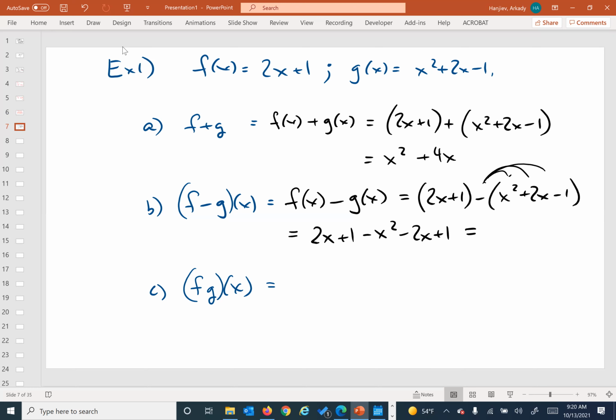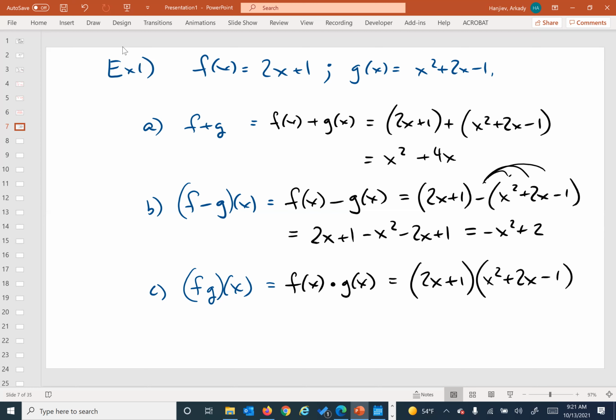And anybody with the final answer? Plus 2, are we good? The x's got canceled this time. Cool, okay. And the fun one. 2x plus 1, x squared plus 2x minus 1.